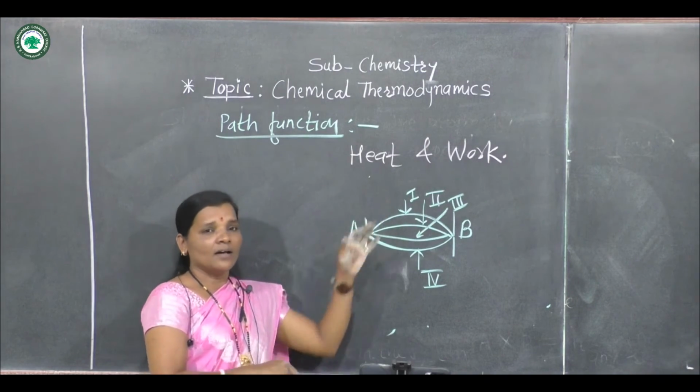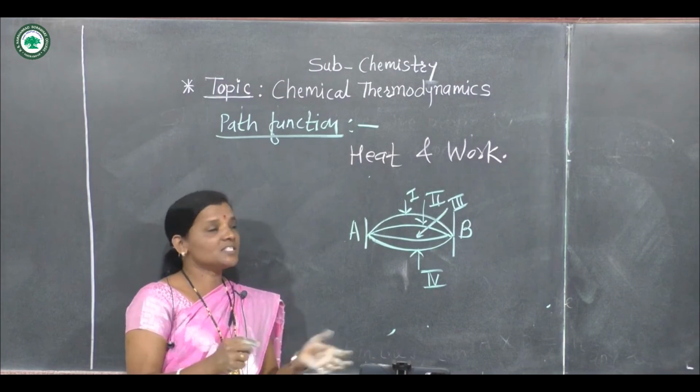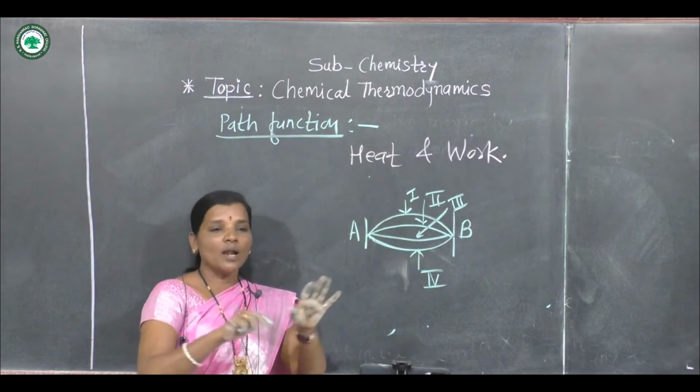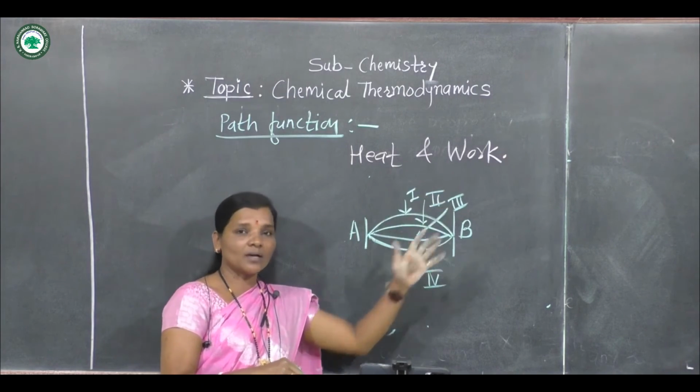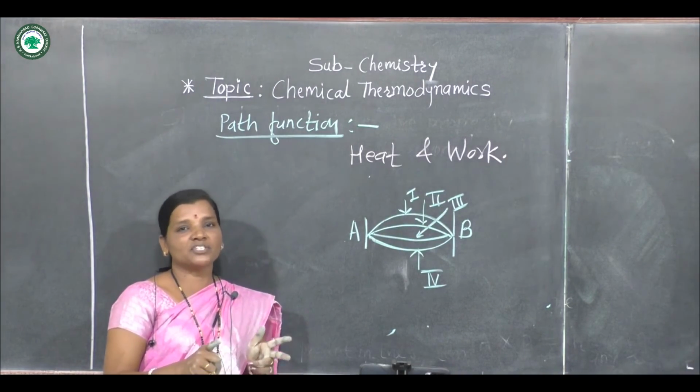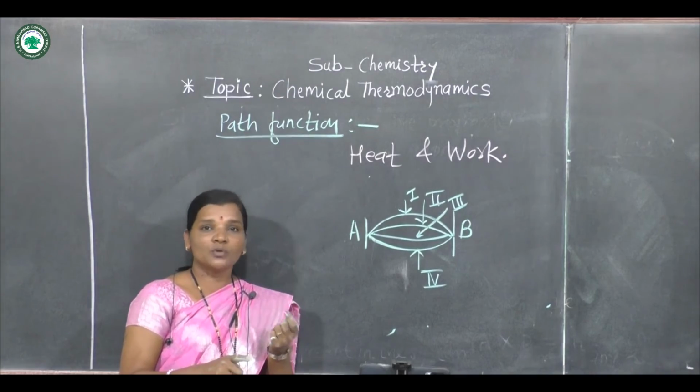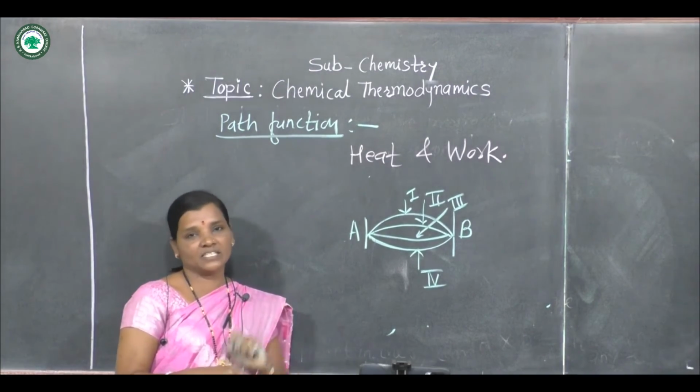And the remaining functions other than heat and work are all state functions. This is also one of the clues to identify path function and state function.